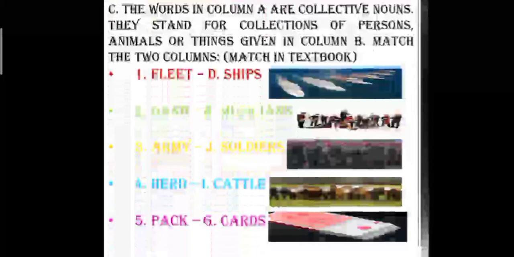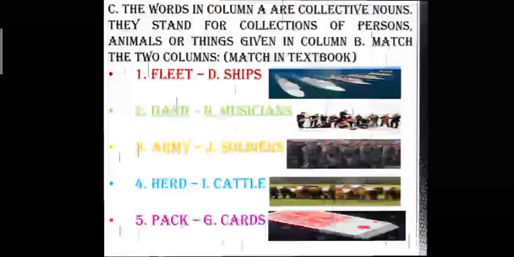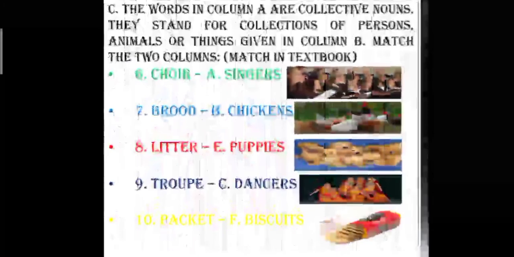Army of soldiers, so it will be J. You can see many soldiers are there. Herd of cattle. You can see how many cows are there, so it will be the herd. It is called a herd of cattle, so it will be I. Pack of cards. Here it is G, cards. A choir of singers. When many singers come together, it will be called a choir, C-H-O-I-R. So it is A, singers.